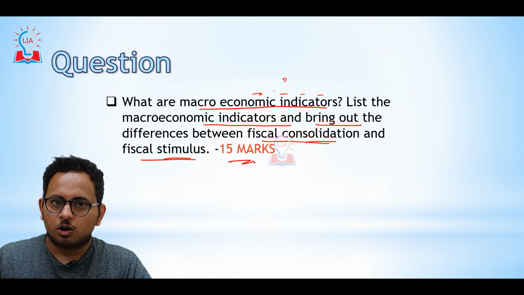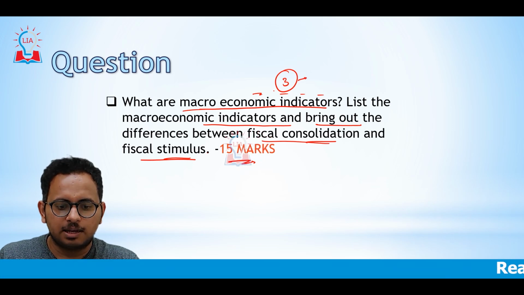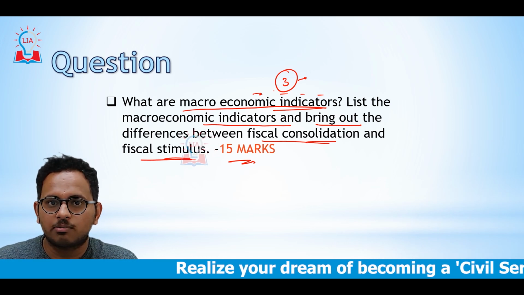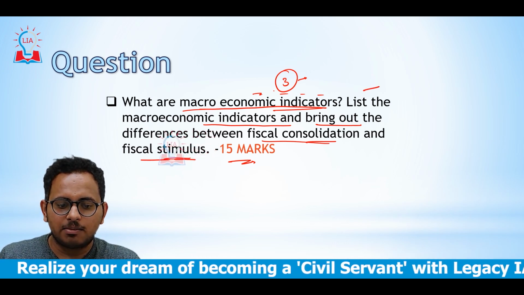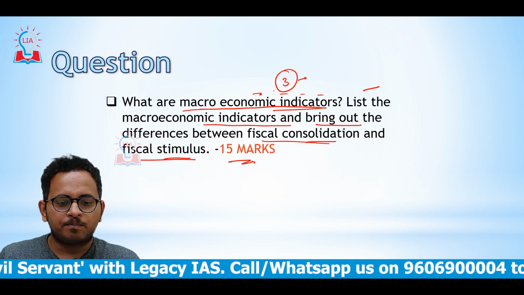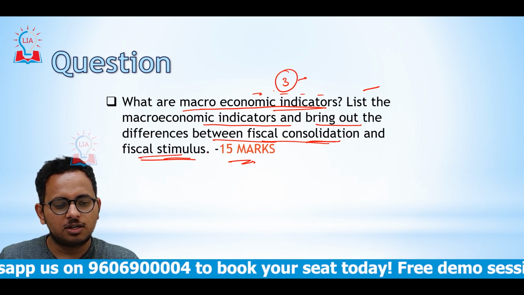You can, as I always tell you, divide the question into parts. In this question we have 3 parts. The first one is what are macroeconomic indicators, where you define macroeconomic indicators. In the second part you list down the different macroeconomic indicators, and at the same time you differentiate between fiscal consolidation and fiscal stimulus.